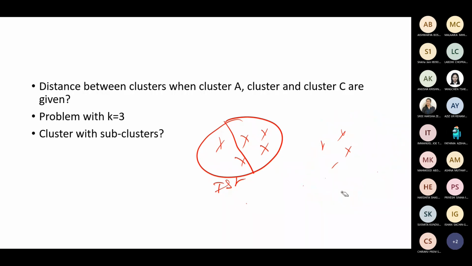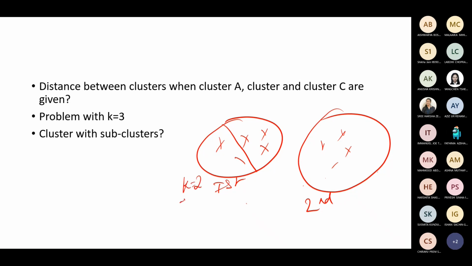The question may have 2 sets of clusters given, right? First and second cluster. And maybe it's asking that you may have to partition or divide this using k-means with k equal to 2 or whatever the specification. Already 2 clusters are there, then what to divide? You don't think like that.